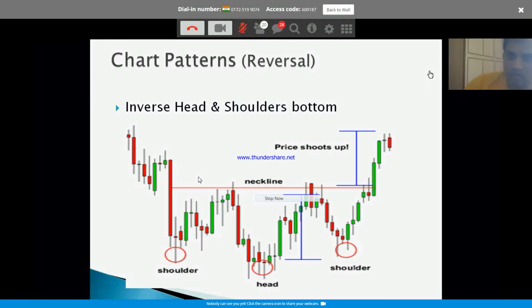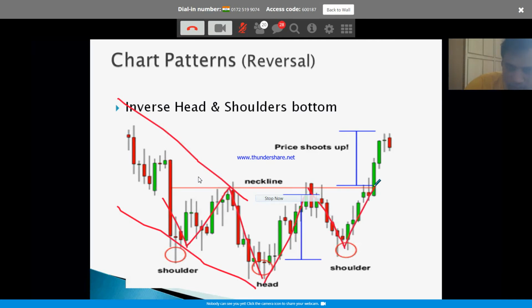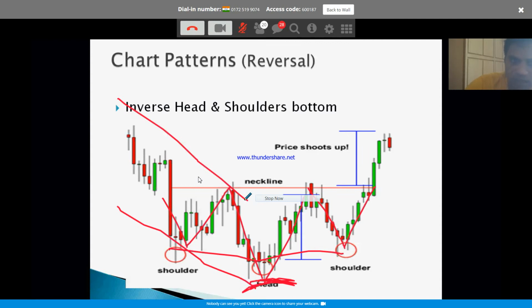Now what it is trying to tell you: the existing trend is down. Okay. The next swing down has taken on the previous low. Okay, it came back, but the next swing couldn't take down the previous low. Okay, it came pretty close to it. It doesn't have to be exact. Pretty close to the left shoulder. This is the right shoulder. This is the head. Opposite to the head and shoulder, this is the inverse head and shoulder.